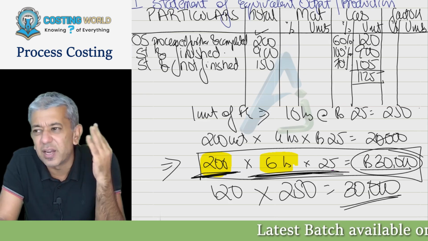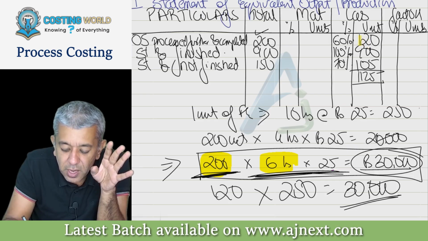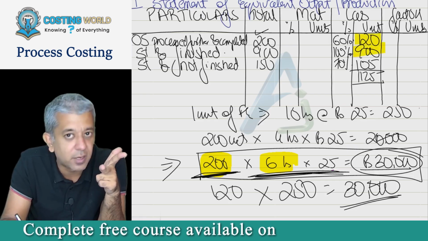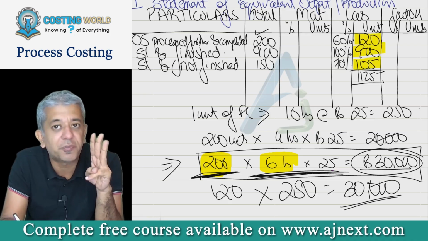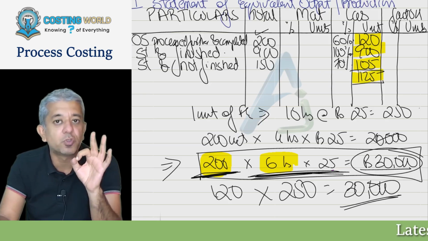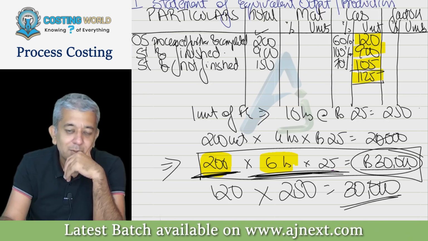Sir, you have incurred that, and you have produced how many units out of it? I have produced 120 complete units. I have produced 900 complete units. I have produced 105 complete units. So therefore by incurring 2250, I have produced 1125 fully completed units. Is this language okay? Yes.